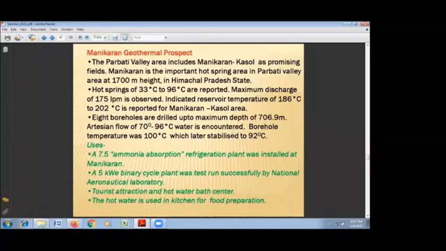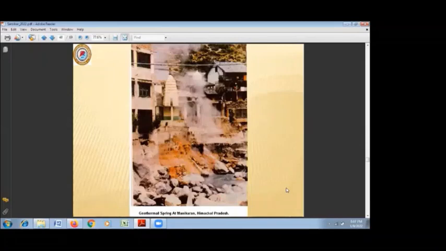In this area GSI also tried some experimental utilization. One ammonia absorption refrigeration plant was installed at Manikaran, and one 5 kilowatt binary cycle power plant was also run successfully in association with the National Aeronautical Laboratory. But unfortunately, both were destroyed during a landslide. Now this is a major tourist attraction, and hot water is also used for food processing purposes at Manikaran. This is the flow at Manikaran.